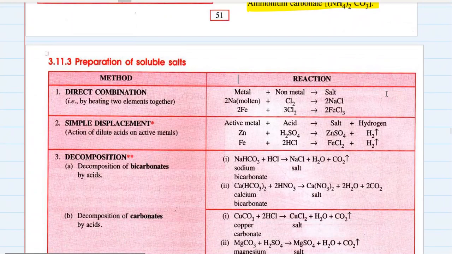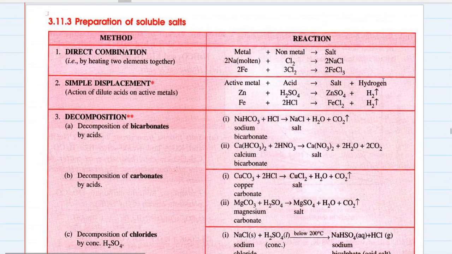So, preparation of soluble salts. First, we'll go through the preparation of soluble salts and then the preparation of insoluble salts, or maybe soluble salts by other methods. The first method of preparation of soluble salts is direct combination, by heating two elements together. For example, molten sodium plus chlorine gives sodium chloride salt. Molten iron plus chlorine gives iron chloride salt.